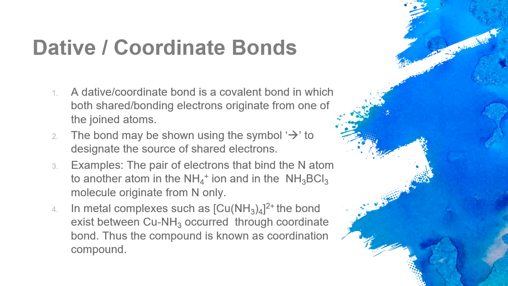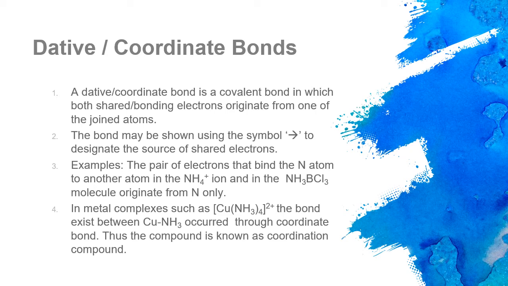In this covalent bond subtopic, let me introduce another one, which is the dative or coordinate bond. This is also a type of covalent bond. The basis is sharing of electrons. However, the shared electrons originate from one species only. The bond is shown by using an arrow like this. This arrow shows you where the source of the shared electrons is coming from.